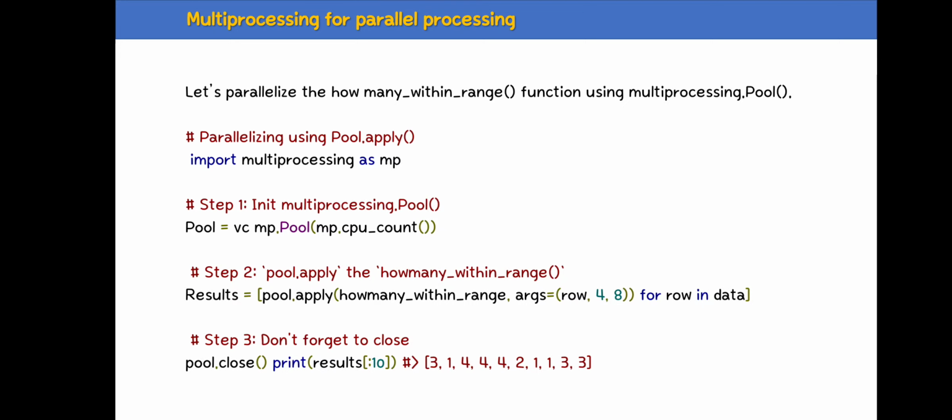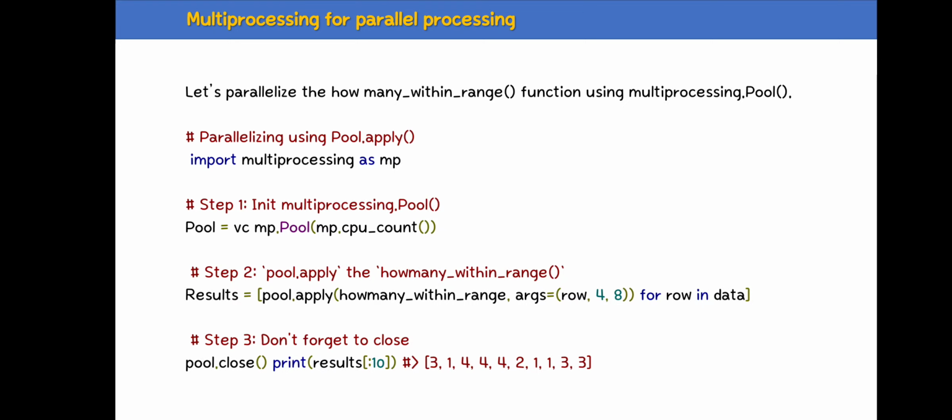Let's parallelize the how many within range function using multiprocessing dot pool. Parallelizing using pool dot apply. Import multiprocessing as MP. That means you are importing the multiprocessing library here. And step 1, initiating the multiprocessing dot pool function. That means pool equals mp dot Pool of mp dot cpu_count. Here you are counting the number of CPUs in the system.